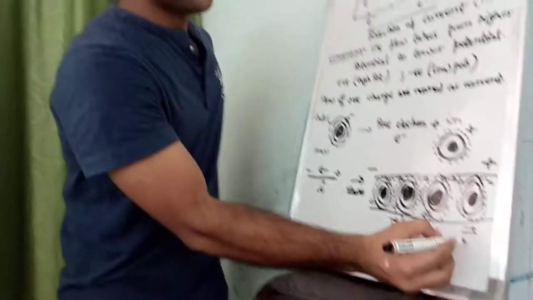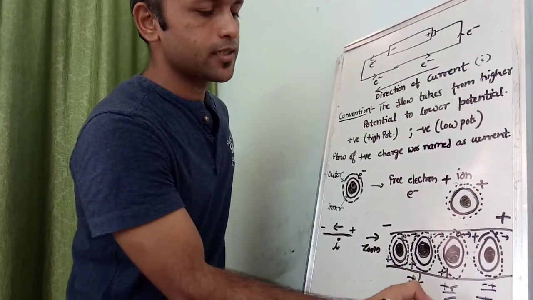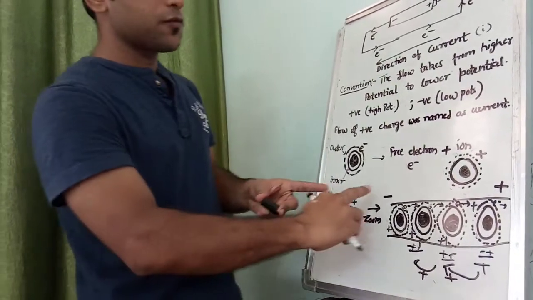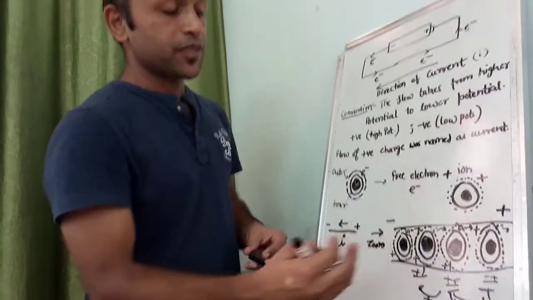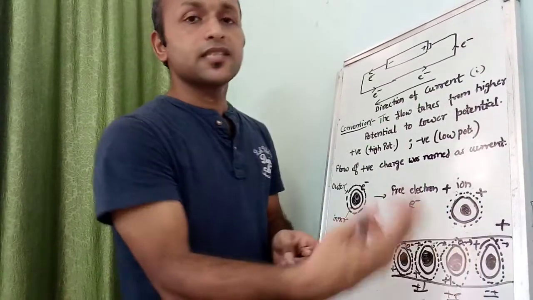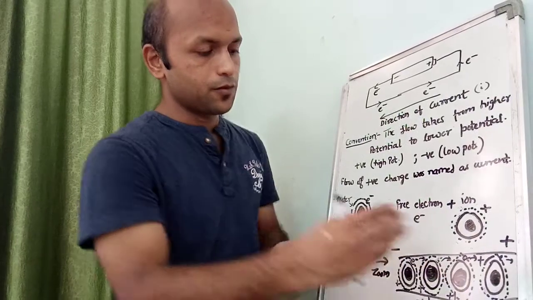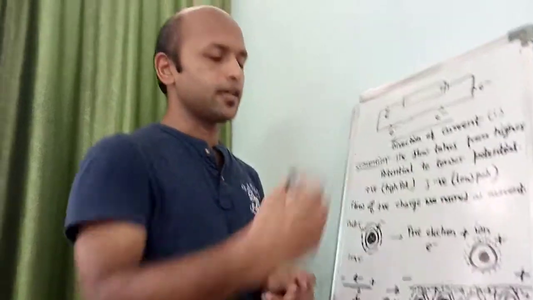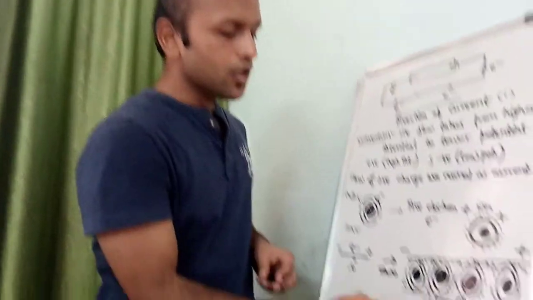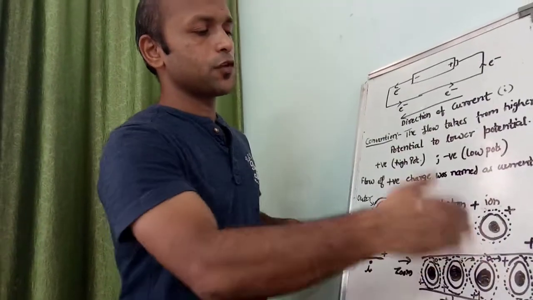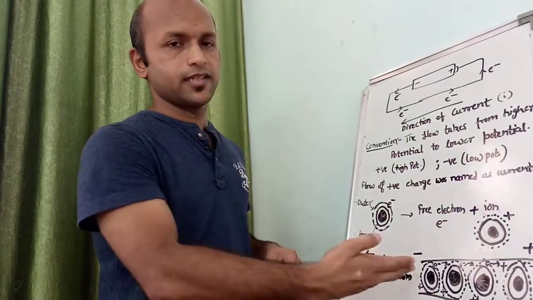So this is how we can understand that as the movement of electrons takes place from the negative to the positive terminal, the atoms inside it shift their positive charge from one to the neighboring atoms. So effectively they don't move, but the positive charge travels from one side to another side.